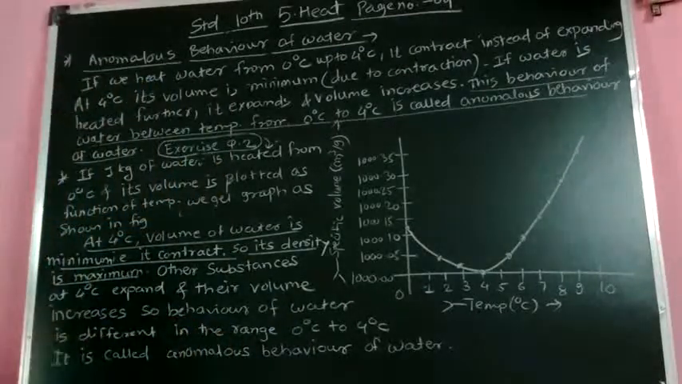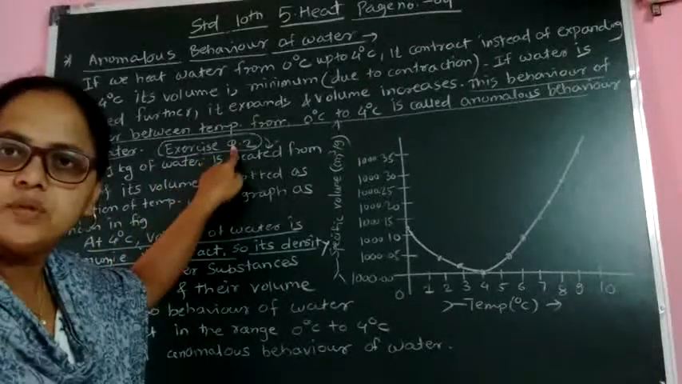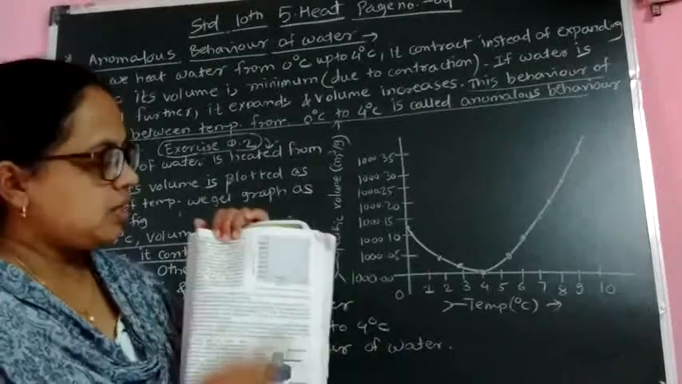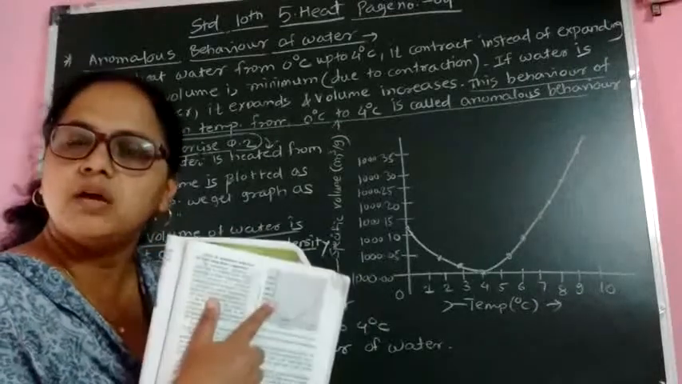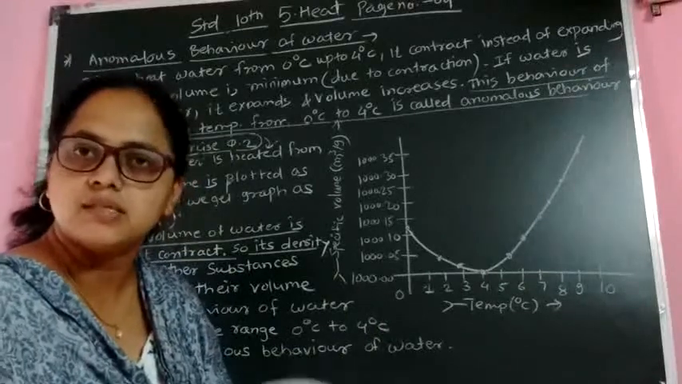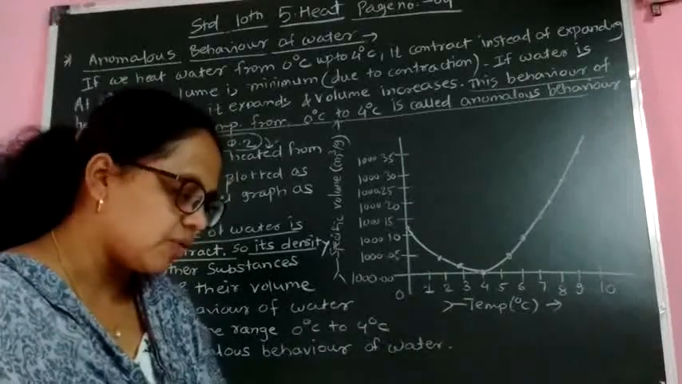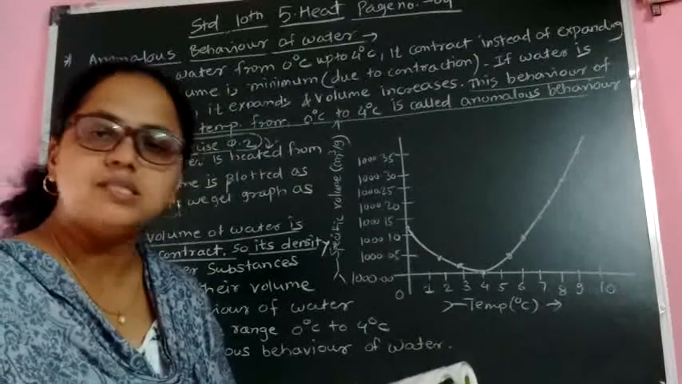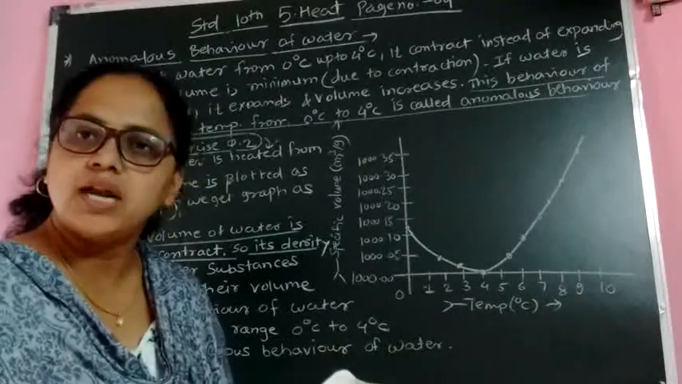One question is asked in the exercise, question number 2. Another graph, present on page number 65, is explained. We are going to read the explanation of this graph, which is the answer to question number 2 in your exercise. The question is: observe the following graph. Considering the change in volume of water as its temperature is raised from 0 degrees Celsius, discuss the difference in behavior of water and other substances.